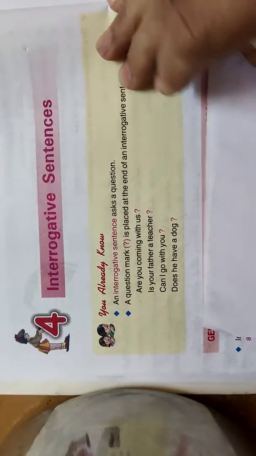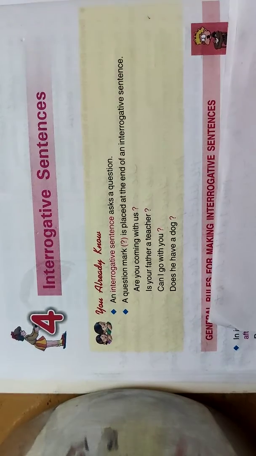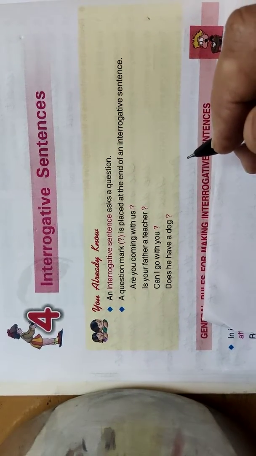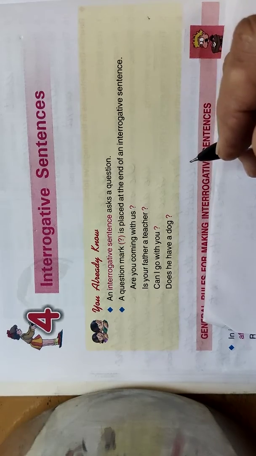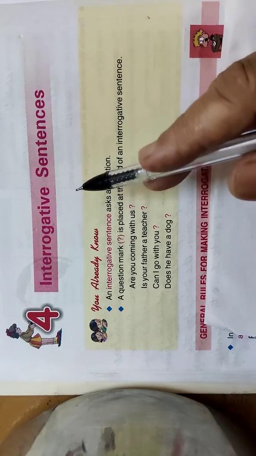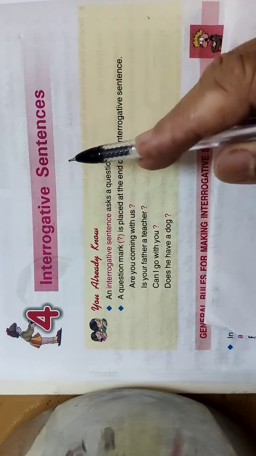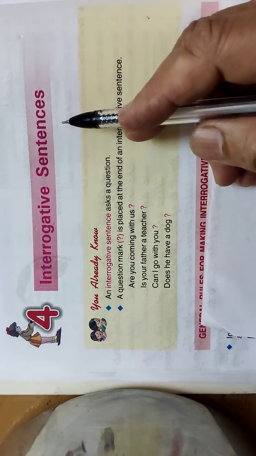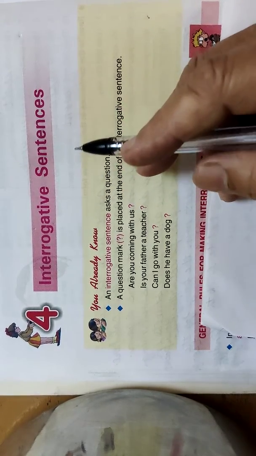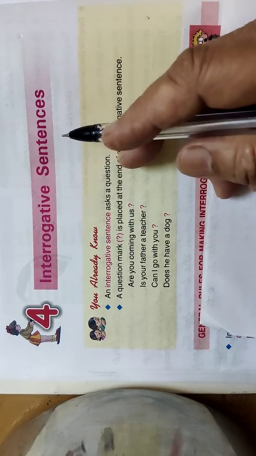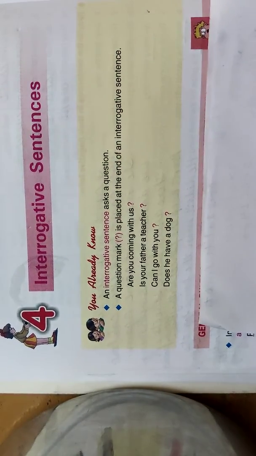Today we will be doing chapter 4, interrogative sentences. Children, last class we did negative sentences. Now we have to do interrogative sentences. When we did kinds of sentences, I told you what the interrogative sentences are. It means when we have to ask something, then it is called an interrogative sentence. Let's see what it says.